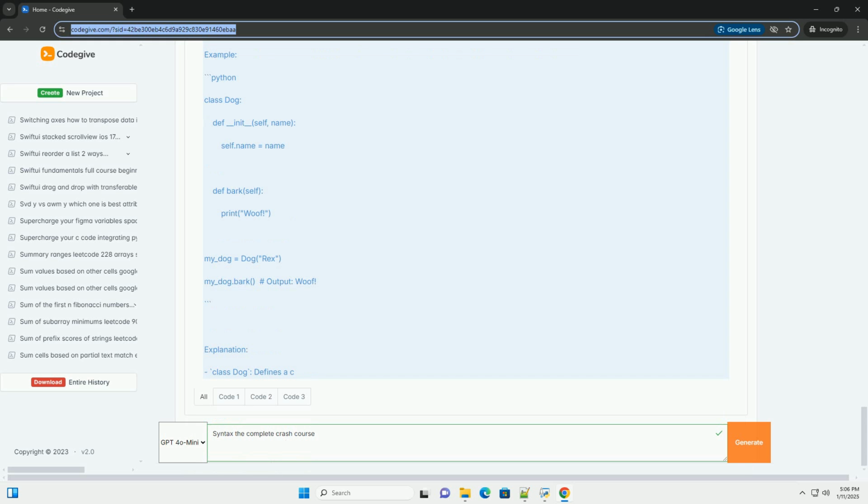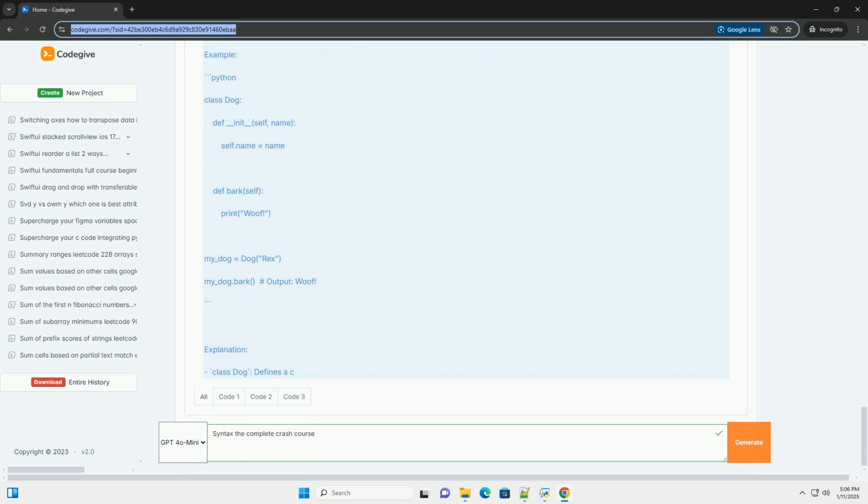6. Classes and objects. Object-oriented programming, OOP, uses classes and objects. A class is a blueprint for creating objects. Example. Explanation. class Dog defines a class named Dog. __init__: a special method called a constructor, initializes a new object. self refers to the instance of the class. my_dog is an instance of the Dog class.